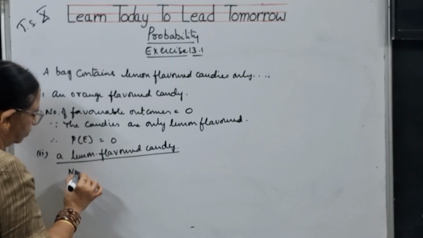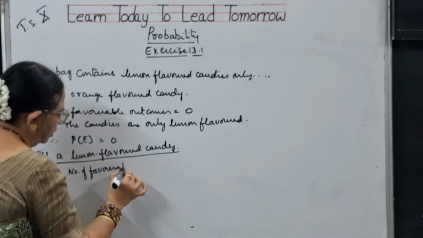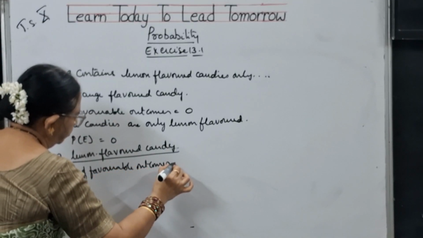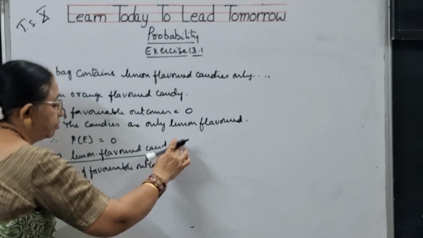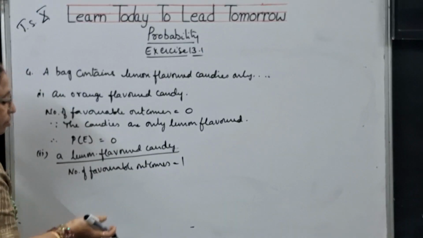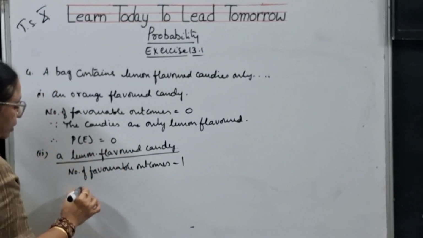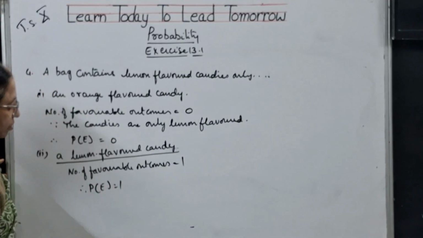Number of favorable outcomes will be equal to 1. Why? Because all the candies are lemon flavored only. So she wanted to take only a lemon flavored candy, so it is 1. Therefore, P of E is equal to 1.